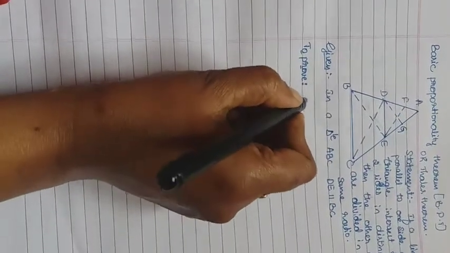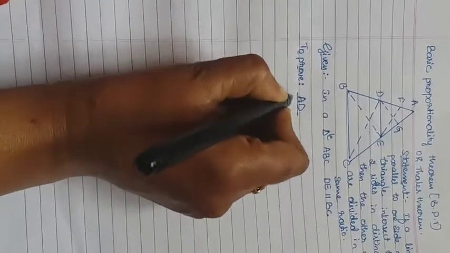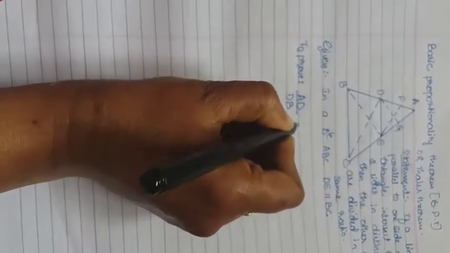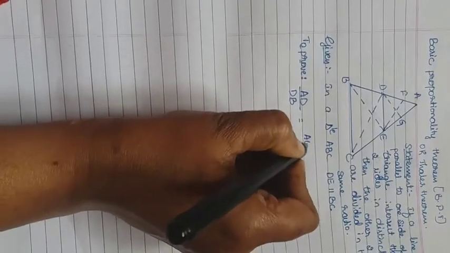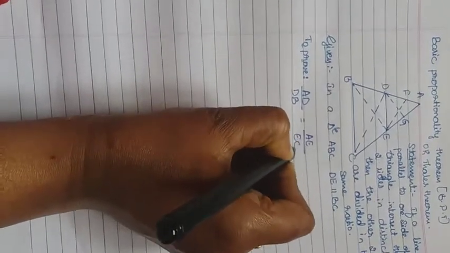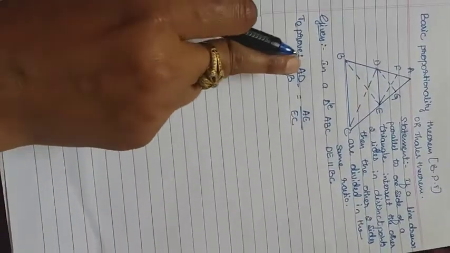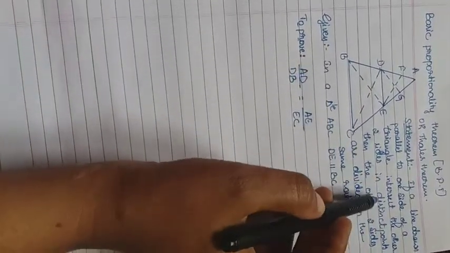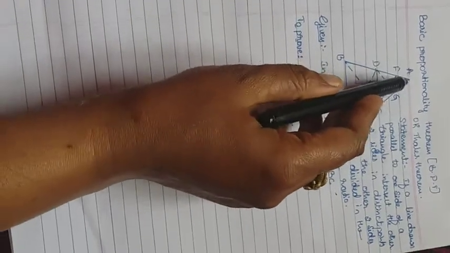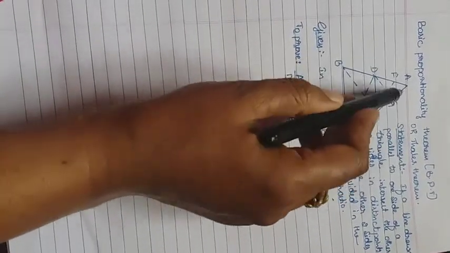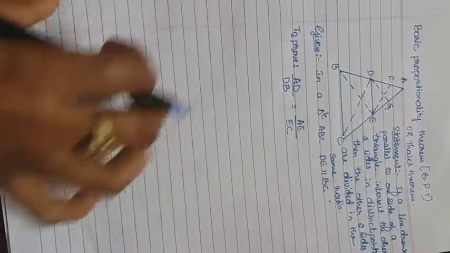AD divided by DB equals AE divided by EC. Understanding the statement, and writing according to it, is important. Because they have only given that, the other two sides are divided in the same ratio, that is what we want to prove. So divided means AD divided by DB equals AE divided by EC.